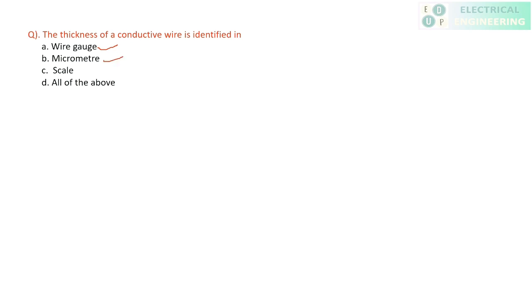Micrometer, it is also okay, because in different wires it is written as 0.5 mm or 0.35, 0.75 mm, like this, it is in micrometers. Scales are also available. Clear? So what is the answer? The answer is option D. All of these above are useful for measuring the conductive wire.